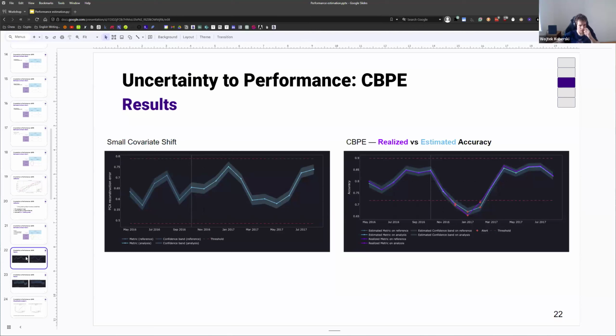This algorithm is also available in the open source, by the way. And we have a way to measure a covariate shift that just takes into account the entire model input data structure. So we just measure how strong the data structure changes. We also have it described in detail. It's called PCA reconstruction error. I won't be going into detail here. Suffice to say that it's a way to measure the strength, the magnitude of covariate shift in one number.